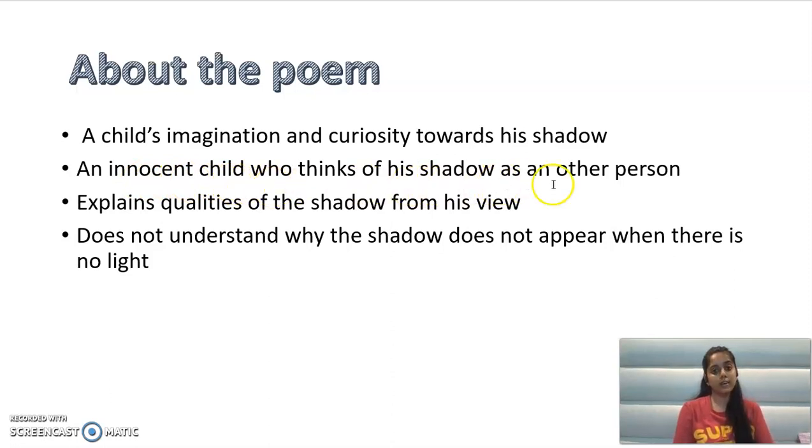An innocent child, एक मासूम बच्चा है, who thinks of his shadow as another person. So एक छोटा बच्चा है, मासूम बच्चा है, he thinks of the shadow as another person. For him, the shadow is another person. He thinks that that shadow is some other person. Okay, वो सोचता है कि वो कोई और person है जो मेरे साथ साथ चलता रहता है. He's an innocent child, he's a small child, he does not understand, and that's why he thinks that his shadow is some other person who keeps walking with him. Also, he explains the qualities of a shadow. That shadow looks like him, shadow is dark, shadow keeps moving with him, it keeps changing its size.